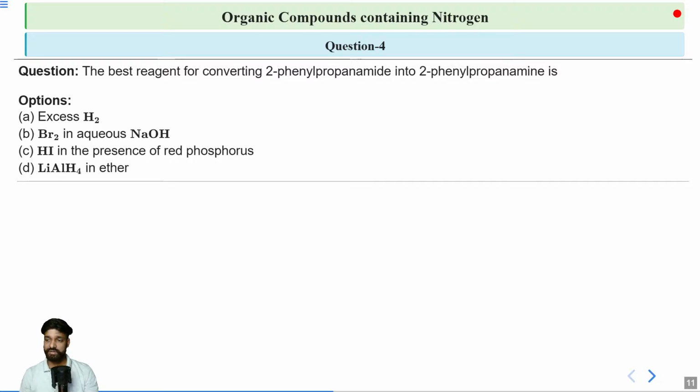LiAlH4 in the ether. Here you can do a very simple mistake of assuming that this conversion is regarding your Hofmann degradation reaction, but it is not so because the number of carbon is not getting reduced. It is same as the starting material. You have to reduce it in such a way that the number of carbon is retained and your amide group is converted into amine. So you have some time to give the answer. Just write your answer in the comment section. I would expect more answers from you. Anyone, can you tell me what will be the correct answer?